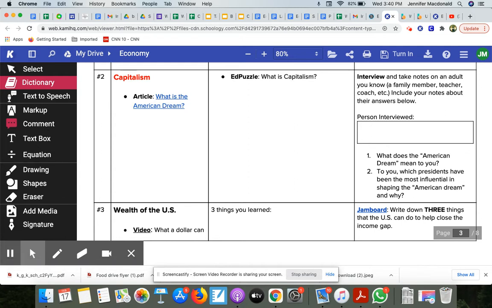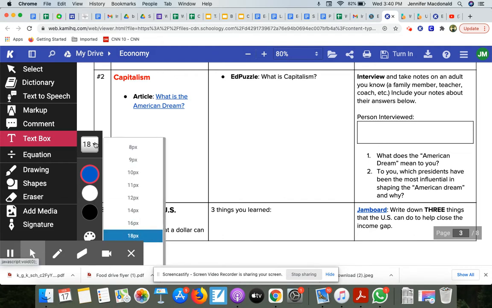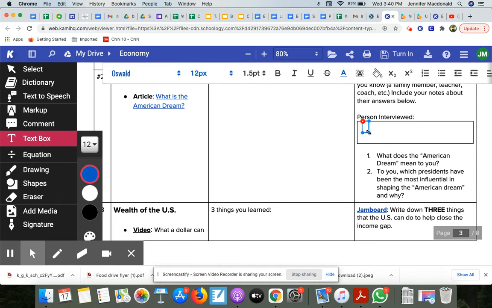Don't forget that when you do want to type something in, you need to use this text box feature. So notice I have text box over here. I can make the font as big, as small as I want. Maybe I want to make it 12 points. I literally just have to click, and then I can go ahead and spread that out, okay?